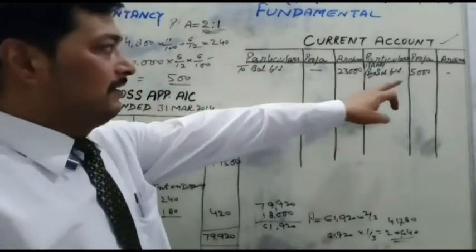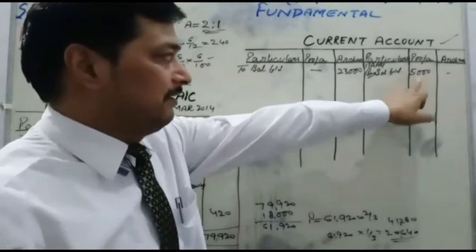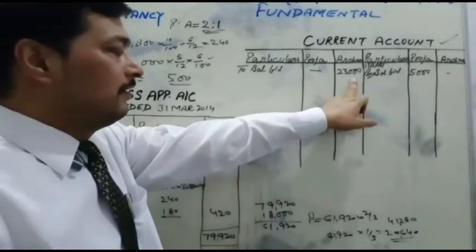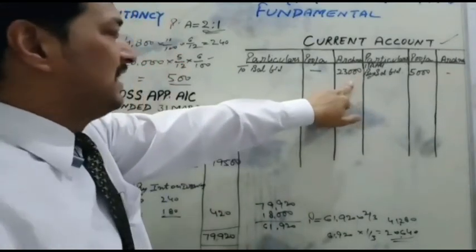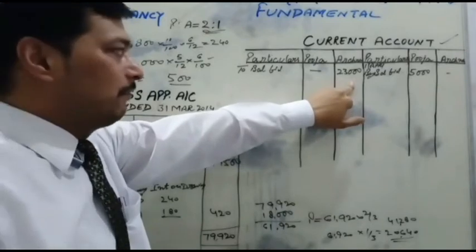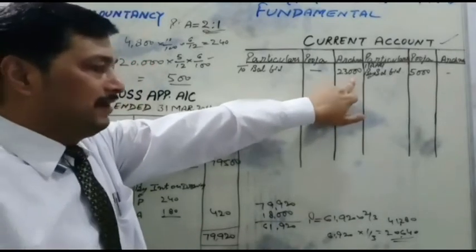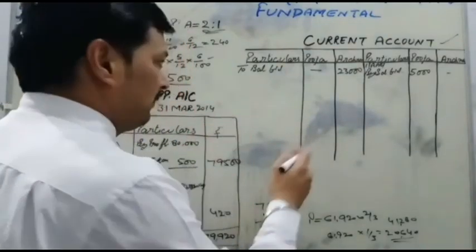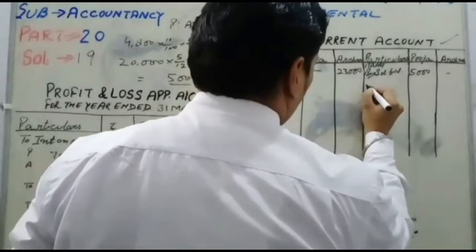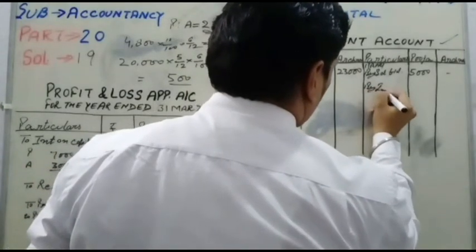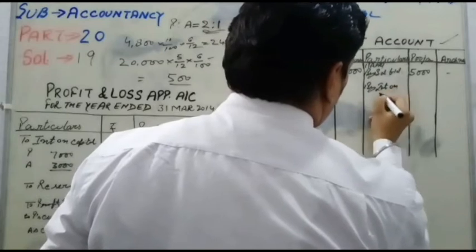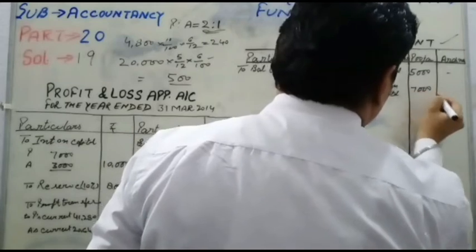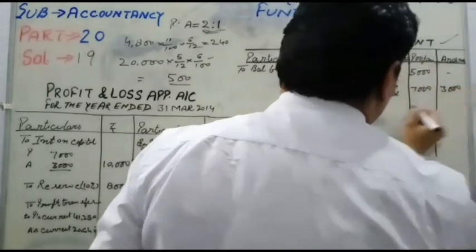Understood, students? The balance given as 5,000 is a credit, so we will write it on the credit side. Archana's balance of 23,000 is given in brackets, so we will write 23,000 on the debit side. And you know very well that the capital balance will not be posted in the partners' current account, but the interest on capital will be posted. So first we write by interest on capital, 7,000 for Pooja and 3,000 for Archana.